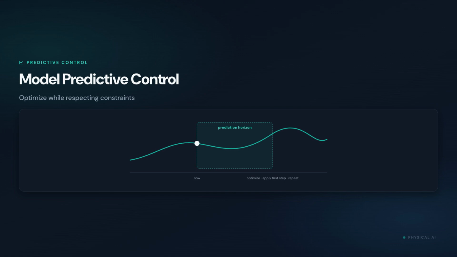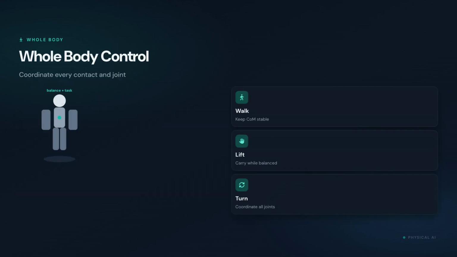Humanoids and legged robots cannot control each limb independently. Whole body control coordinates many joints, balance, contacts, center of mass, and task priorities. A robot may need to keep its feet stable, hold a tray level, reach a handle, and avoid a person all at once. The controller resolves these competing requirements into physically feasible forces and motion.